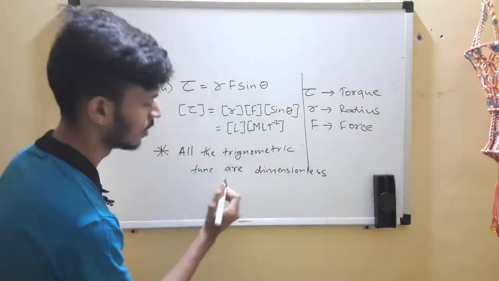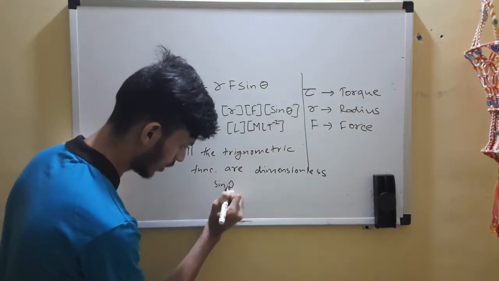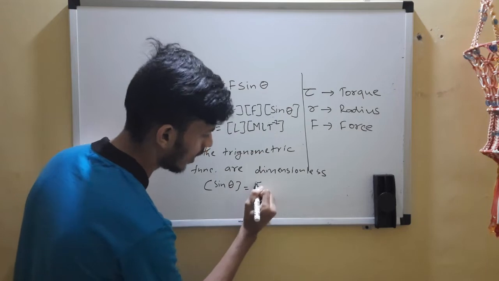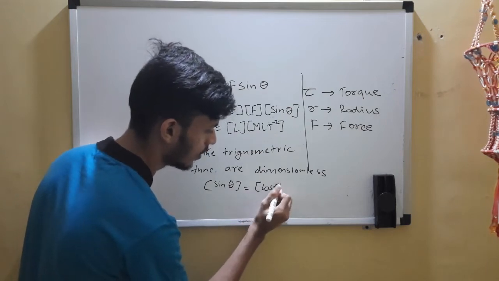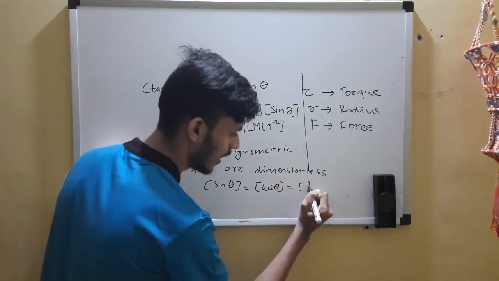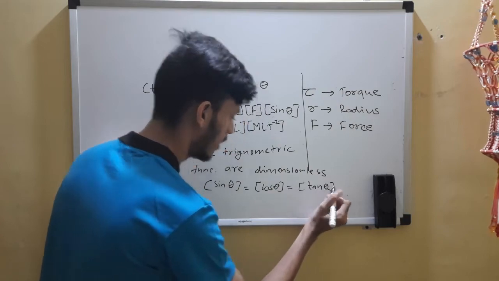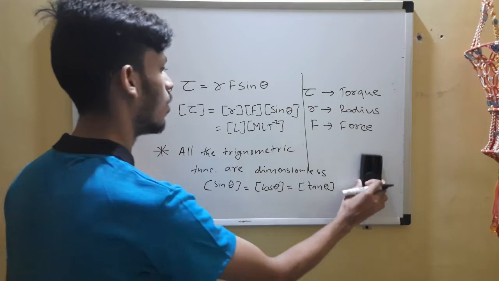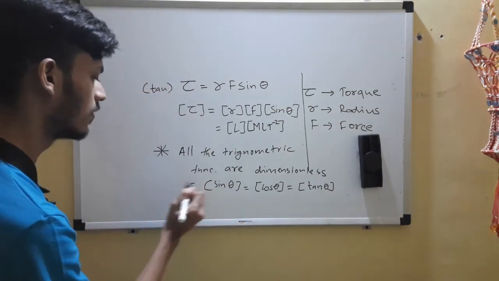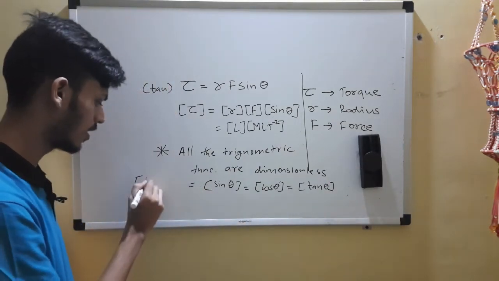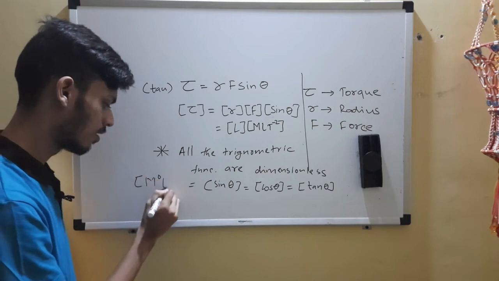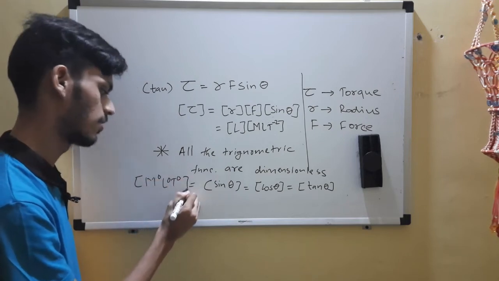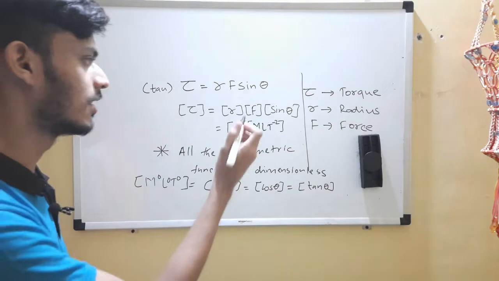So it means all of your trigonometric functions, sine theta, cos theta, tan theta, and even their reciprocals, cosec theta, sec theta, cot theta, all of them are dimensionless. Let's replace that.